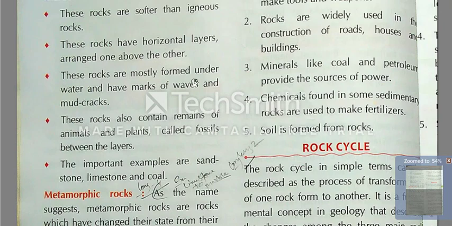These rocks are mostly formed underwater and have marks of waves and mud cracks. What is written? These rocks are mostly formed underwater.